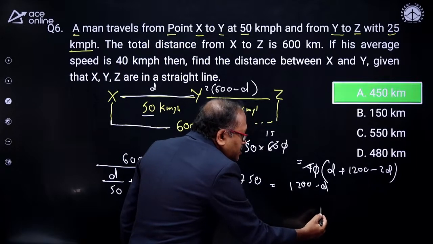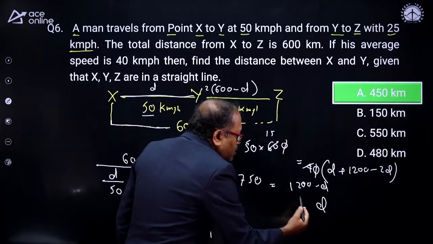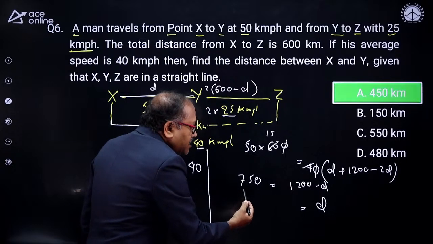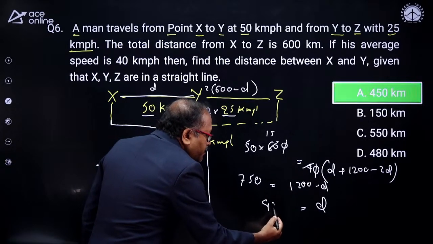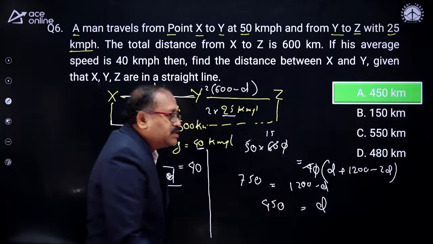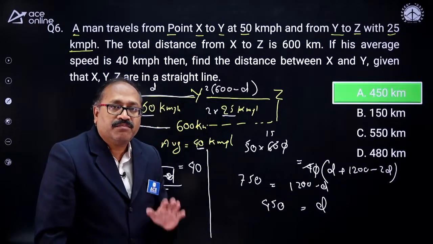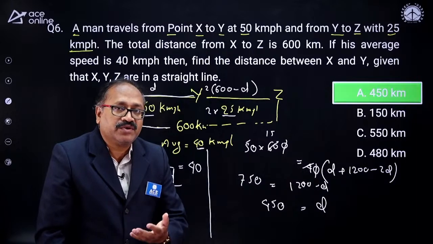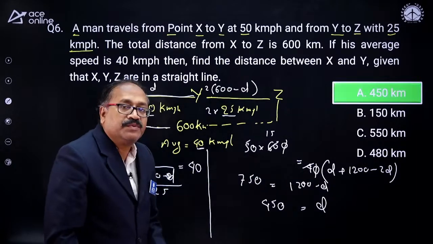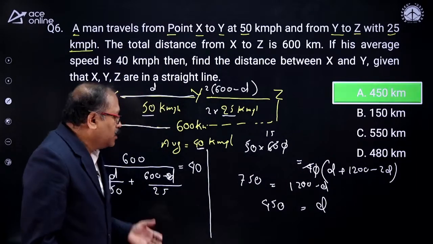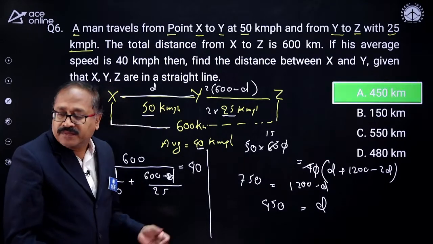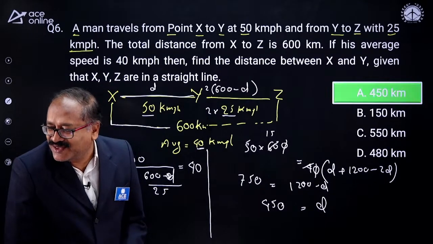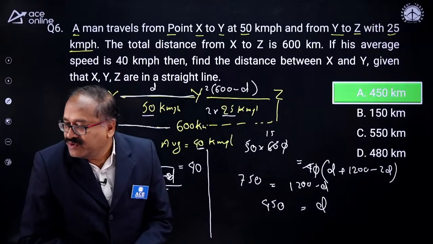Now see, what is d? So d is equal to, take this number to the other side and you get 450. Both minus will get cancelled. When you regularly do a couple of this type of questions, then you follow this method. Or else the basic method is this. Is that clear to everyone?